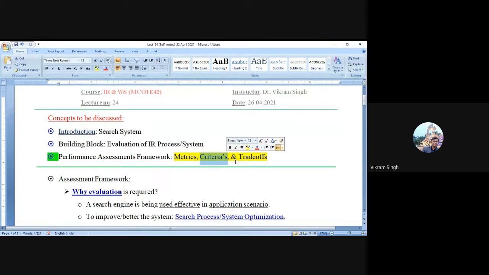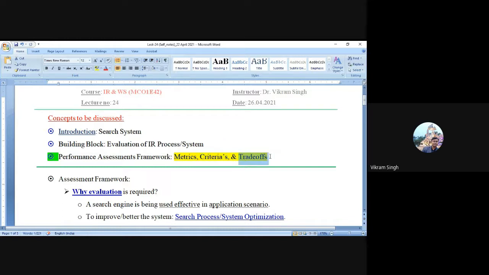You can redefine the existing matrix and create new criteria. So criteria is always a new parameter, a new definition through which you are going to evaluate your system. Sometimes it is called a user-defined matrix to evaluate the system.